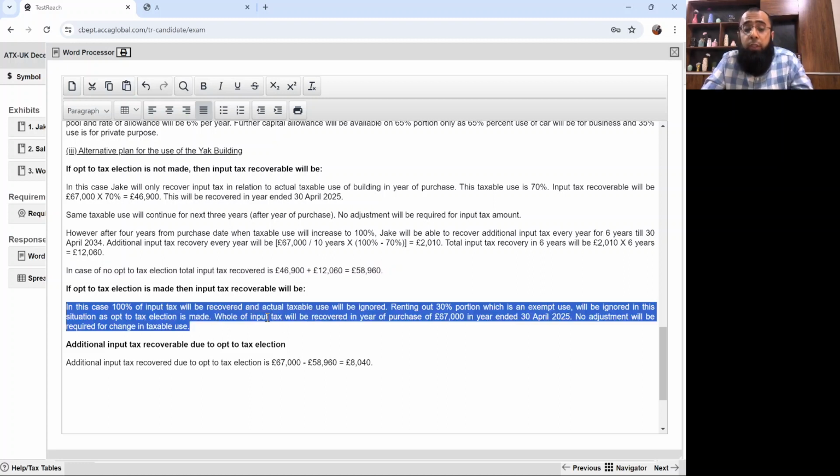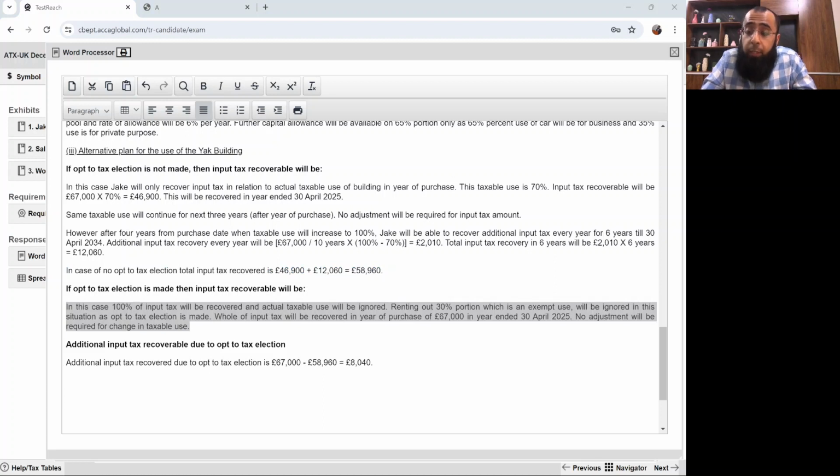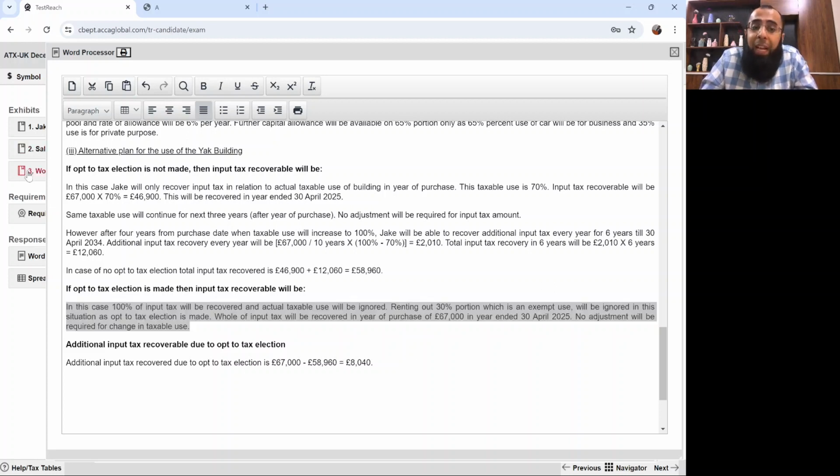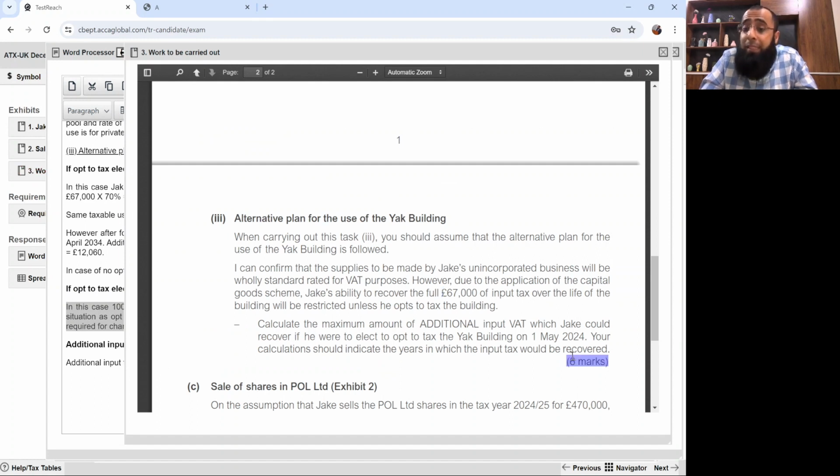If you make the election, ignore your actual taxable use, recover 100% all in one go. And there is no need of any change in taxable use because you have made the election of opt to tax. So you just follow the 100% taxable use. What I believe is, for 6 marks, again, it's an easy one.